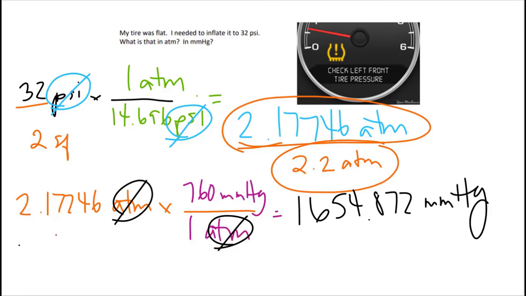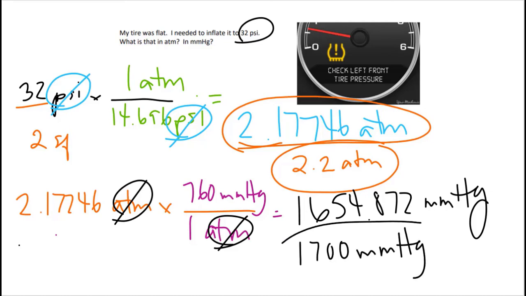And again, I need to go back to what did I start with? I started with 2 significant figures. So this would round to 1700 millimeters of mercury. So hopefully you are understanding the temperature and pressure relationships. Hopefully you are feeling comfortable with the metric conversions and with the introduction to gases and gas properties.